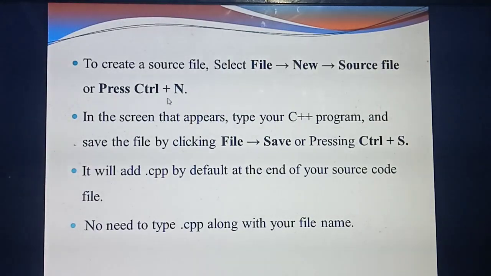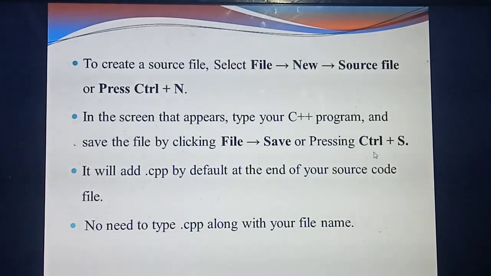In that screen you are going to type the program. After typing the program, what will you do? You need to save the file. To save the file you should click which button? File menu. Choose the save option. For creating a new file you select file, new source file, but after typing, you need to save the file. For saving, select file, save.